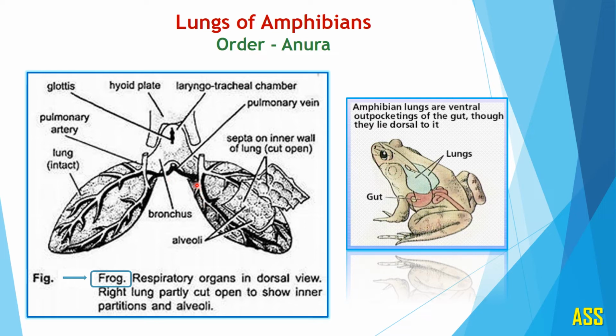Inside the lung, a number of air sacs or alveoli are present. Now how are they formed? The lung wall is divided peripherally by a network of folds. These are also called trabeculae, which form the air sacs, and these air sacs are nothing but the alveoli. The lungs are very richly supplied with blood vessels.